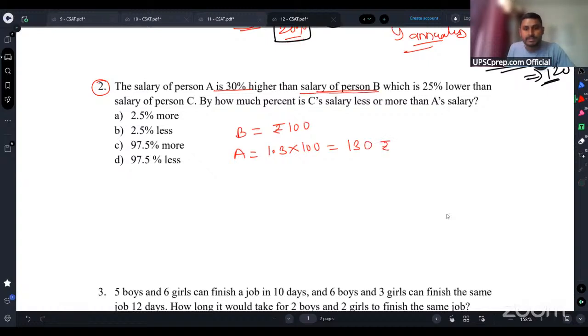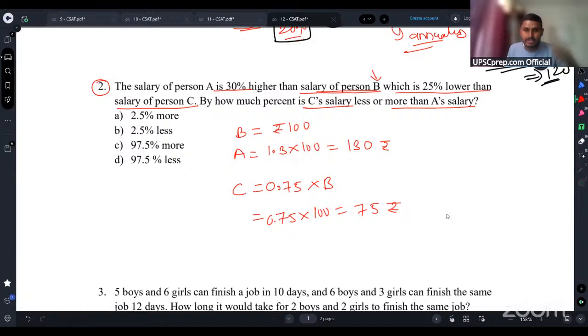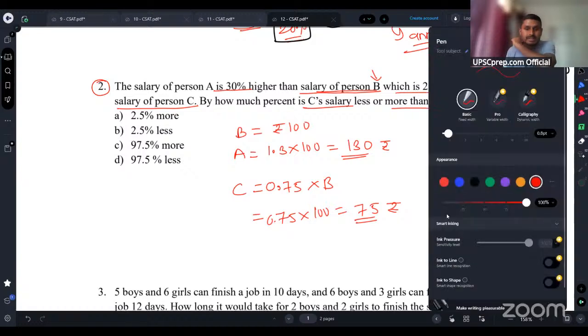And the salary of person B, which is 25% lower than the salary of person C. C's value is 25% lower than salary of B. So 25% lower means what? 75% of B. So 0.75 into 100, that will become 75 rupees. Okay, so you have both the salaries now. By how much percent is C's salary less or more than A's salary? So C's salary is how much? 75. And A's salary is how much? 130. Okay, so we have to find out by how much percentage C's salary is less.